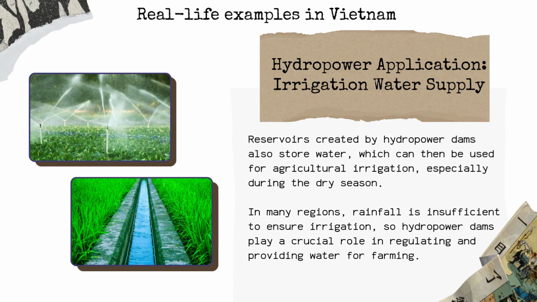So I'm going to talk about irrigation water, a public good relevant to hydropower. Dams benefit many farmers by providing non-excludable and non-rivalrous access to a crucial agricultural resource. In many areas where rainfall is insufficient, a reliable water supply is critical for successful farming, and hydropower dams with their large reservoirs not only generate renewable energy, but also store water that can be used for irrigation during dry periods. This dual functionality is vital for ensuring agricultural sustainability.